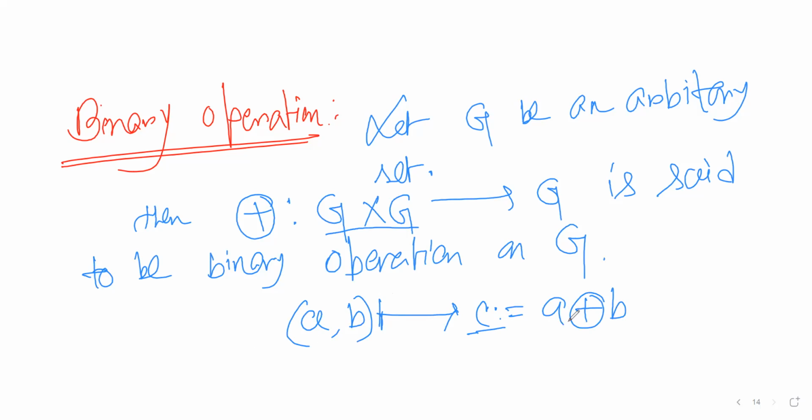So I start with two copies of G, and I get a function from there to a single copy of G. That is why it is known as binary. If I take three copies of G, then it is known as trinary. Okay. This is the meaning of binary operation. And this is the starting point of the famous model of mathematics, that is group. In the next class, we will introduce ourselves with group, and then we will construct complex numbers step by step.